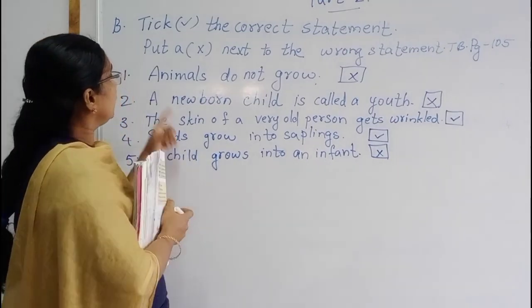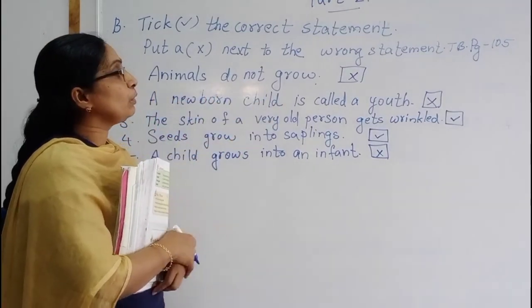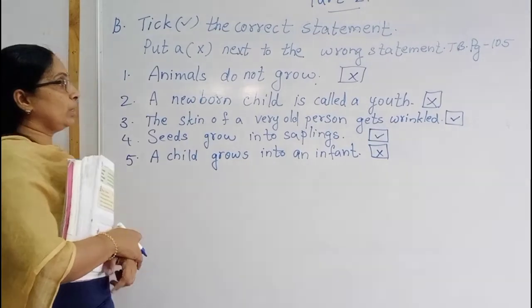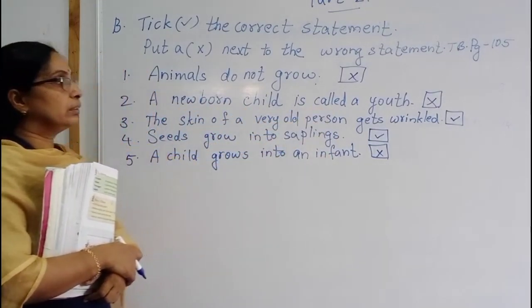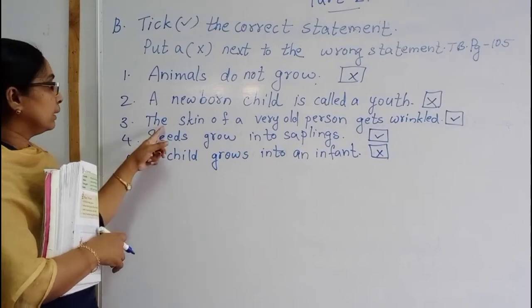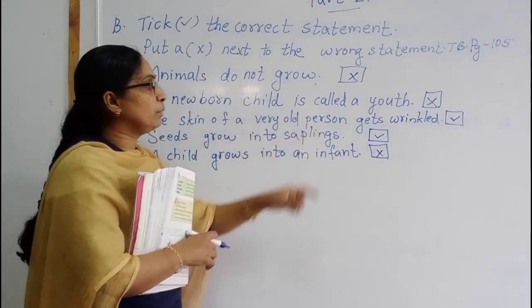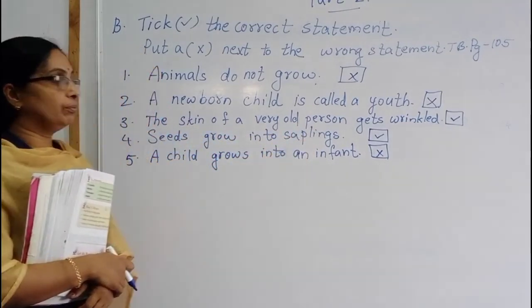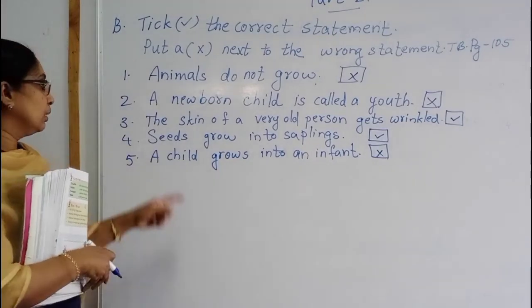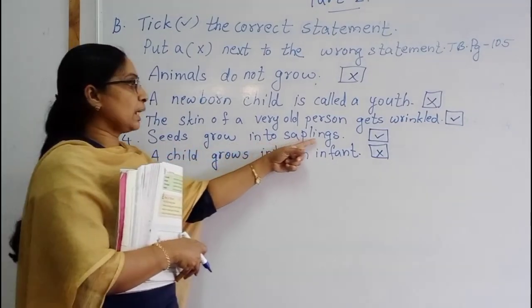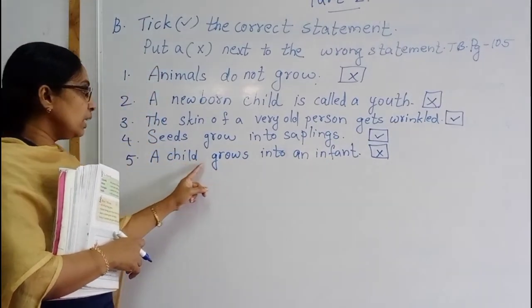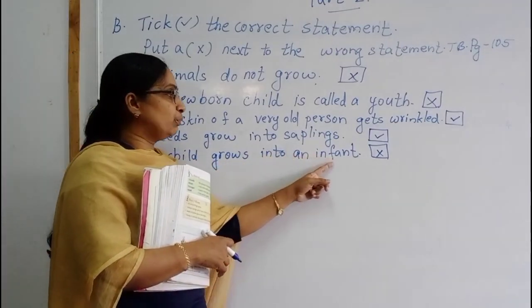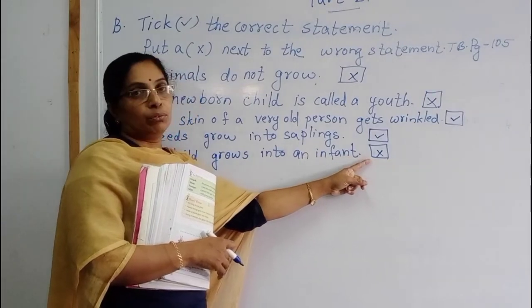So once again children, animals do not grow. That is the wrong statement. Then a newborn child is called a youth. That is also wrong. Then the skin of a very old person gets wrinkled. The statement is correct. Seeds grow into saplings. Statement is correct. A child grows into an infant. Statement is wrong. Okay children.